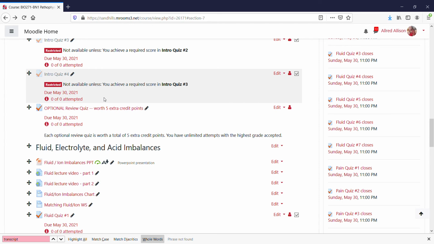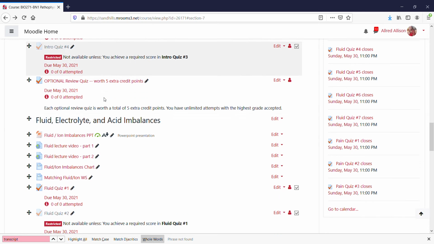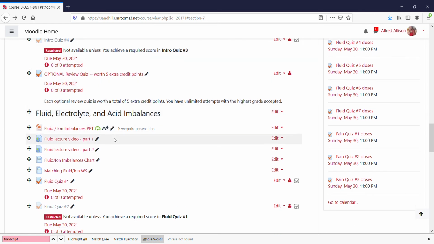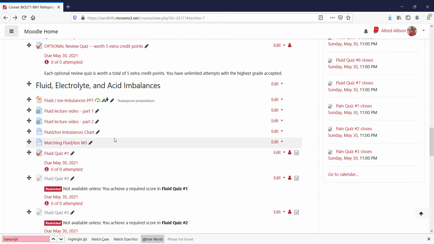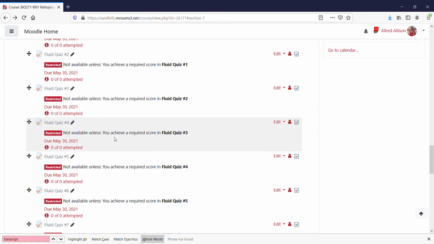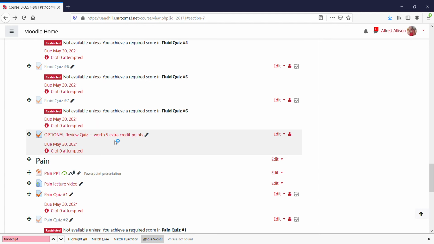So you have 5-point extra credit quizzes you can take for every topic. So there's one for the introduction. The next topic in this unit is fluid, electrolyte, and acid imbalances. There's a 5-point quiz for extra credit down at the bottom as well. So as you go through, every unit will be organized in this way.